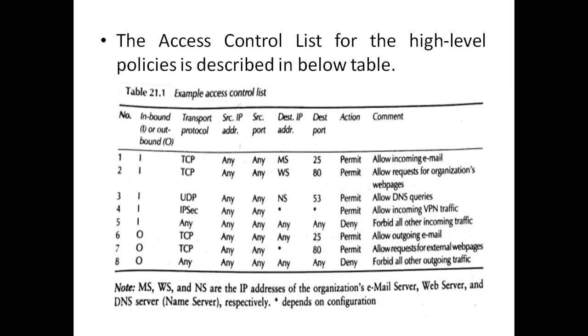That is nothing but forbid all other incoming traffic, forbid all other outgoing traffic. Otherwise, if you go through the remaining, that is 1, 2, 3, 4, 6 and 7, the default action has been given as a permit. Permit is nothing but allow that packet to enter the organization's protected network.